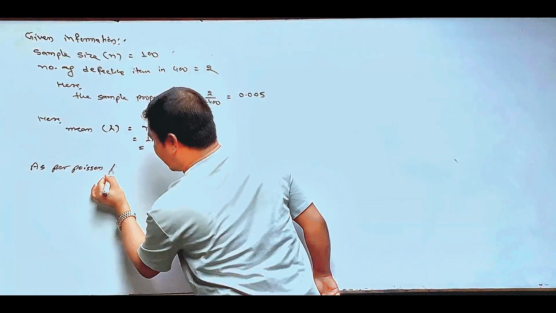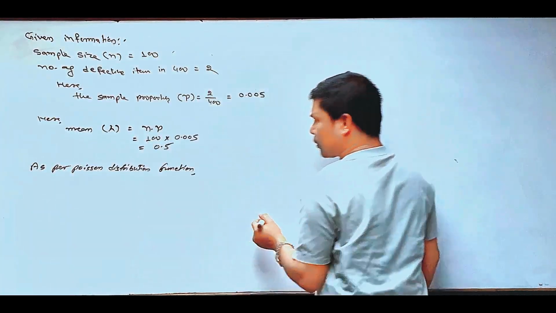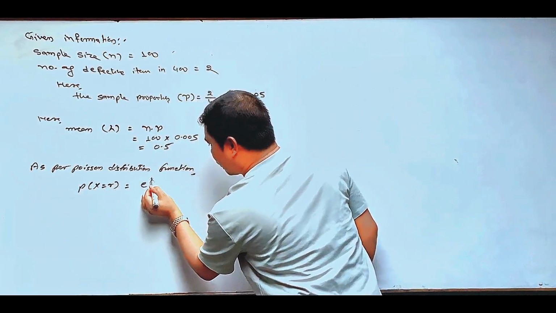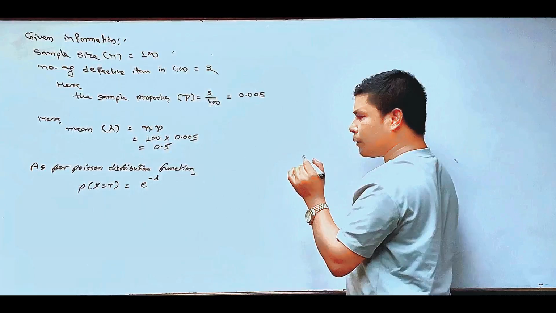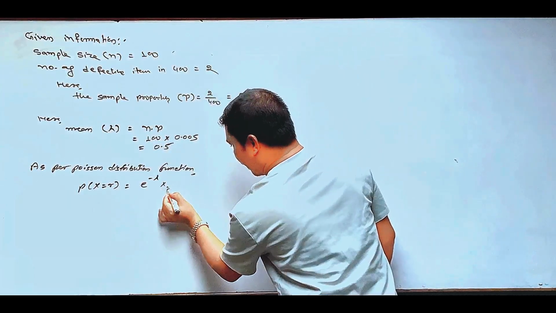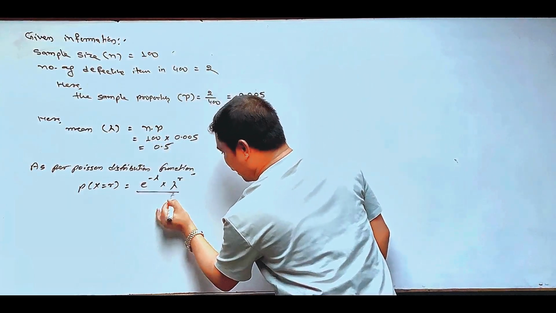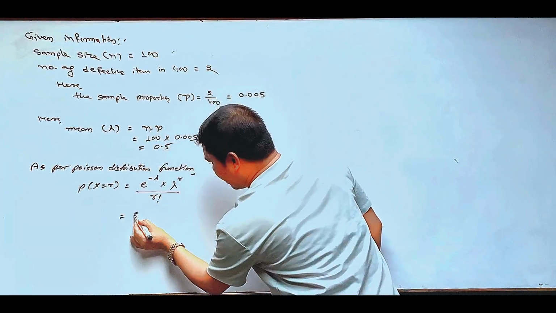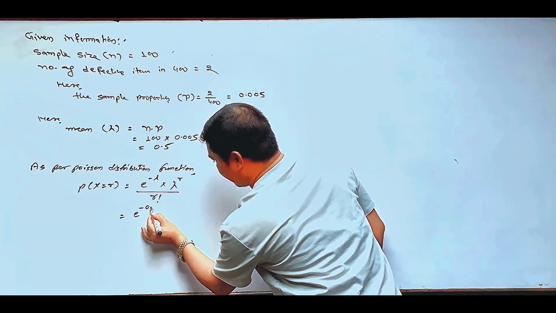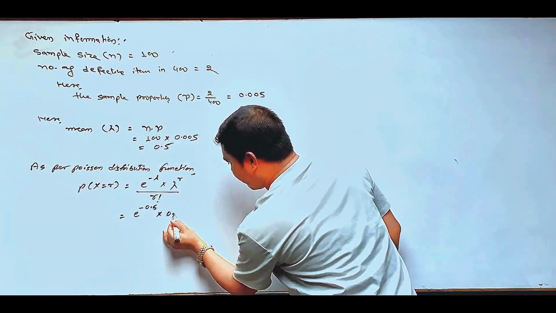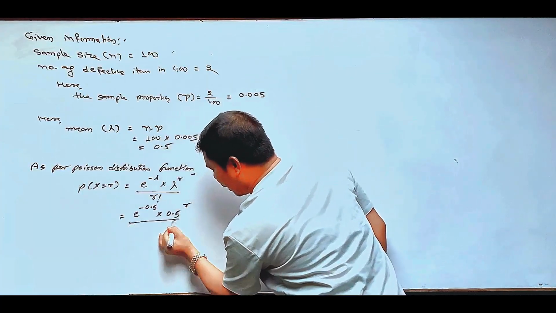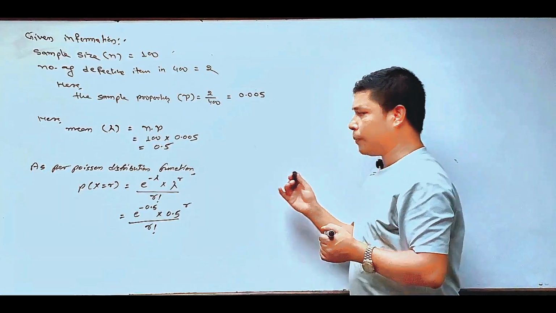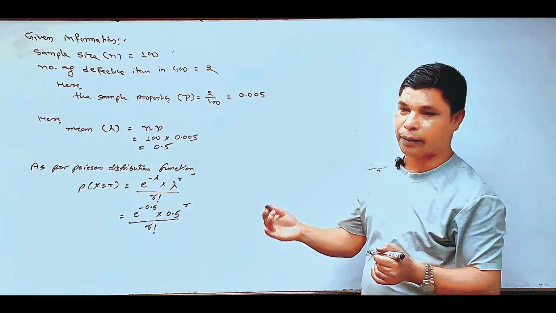As per the Poisson distribution function, P(x equals r) equals e to the power minus lambda, that means the exponential term of the Poisson distribution, multiplied by lambda to the power r divided by r factorial. The exponential term is e to the power minus 0.5 multiplied by 0.5 to the power r divided by r factorial. So from this Poisson distribution function, now we can solve different types of questions as per the given information.